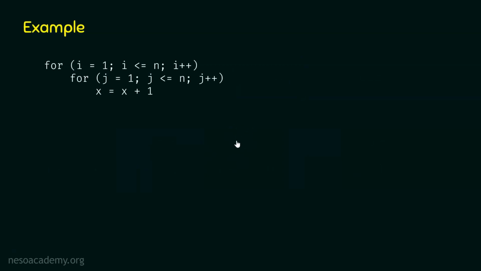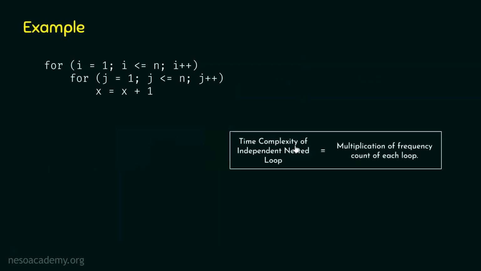We learned this already, that in order to find the time complexity of independent nested loops, we need to multiply the frequency count of each loop. So we just need to know the frequency count of each loop, and then we need to multiply them. That's it. This will give us the frequency count of the entire loop, and this is the same as the time complexity of independent nested loop.